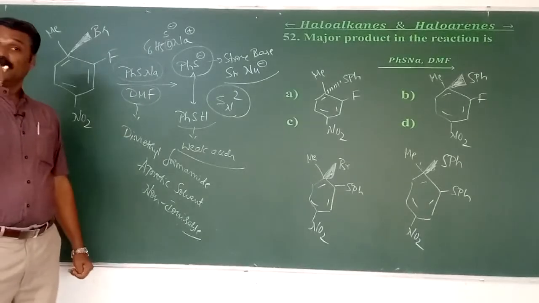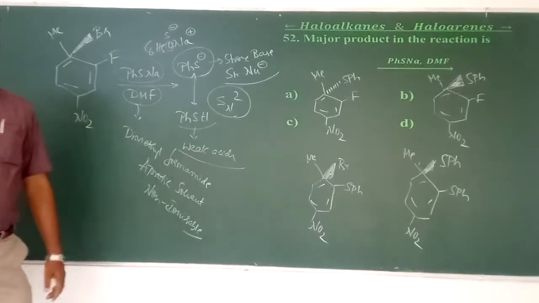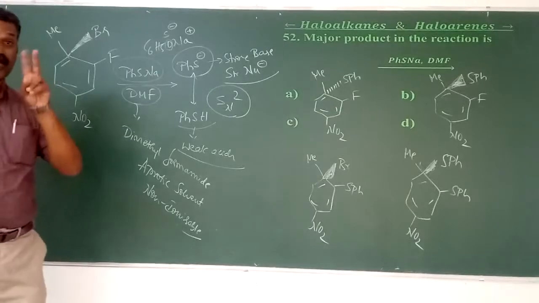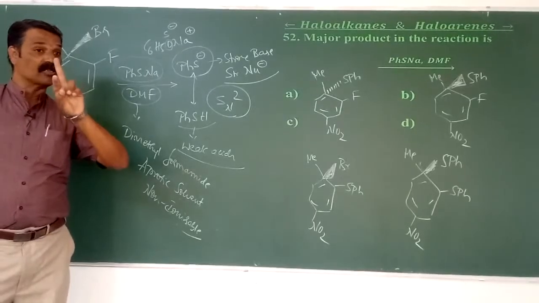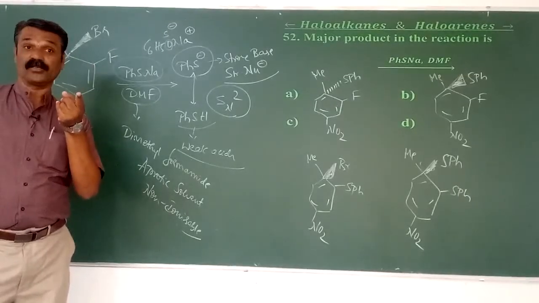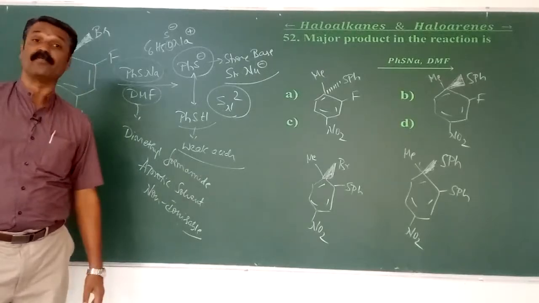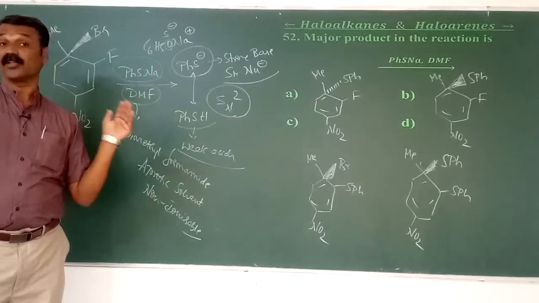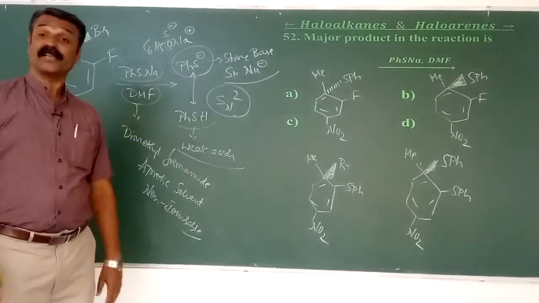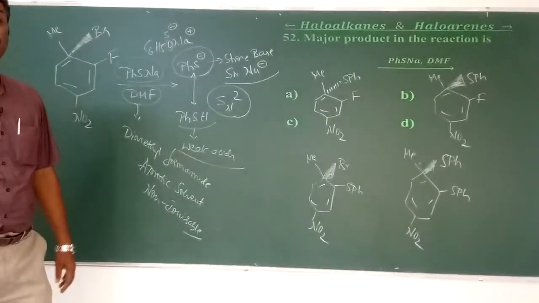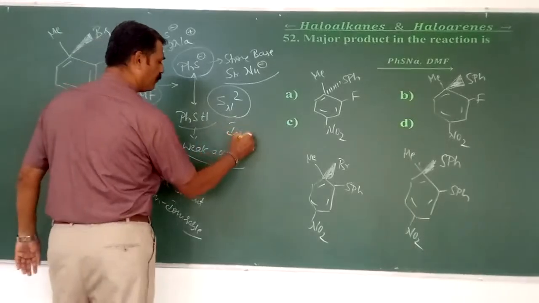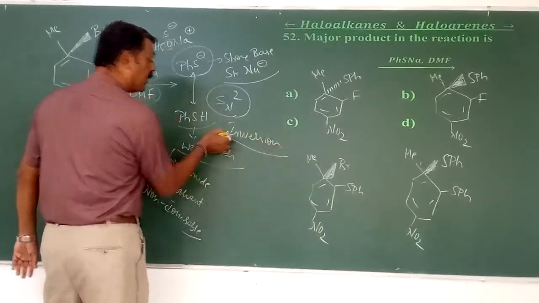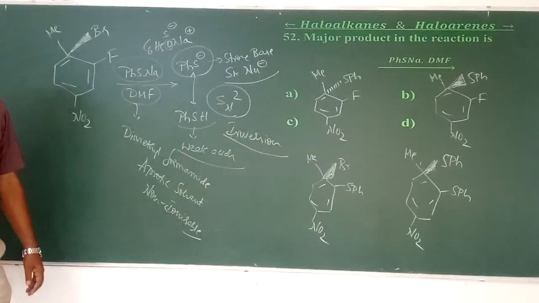Is it racemization or inversion? Racemization means I am getting both the D isomer and the L isomer. In the case of tertiary butyl bromide with SN1, we decided that we get a 50-50 mixture of D and L. That is what is called racemization. But here SN2 is called backside attack, which is called inversion.